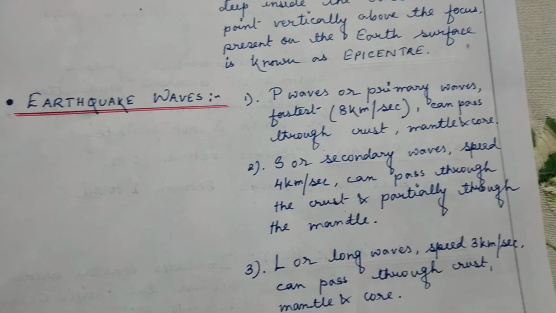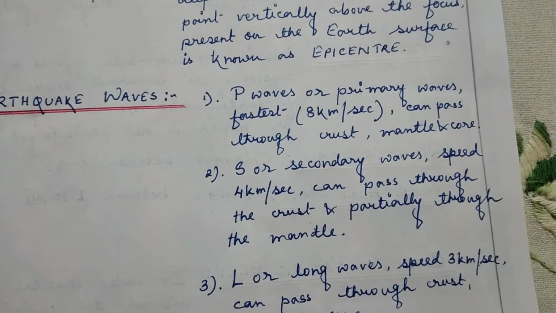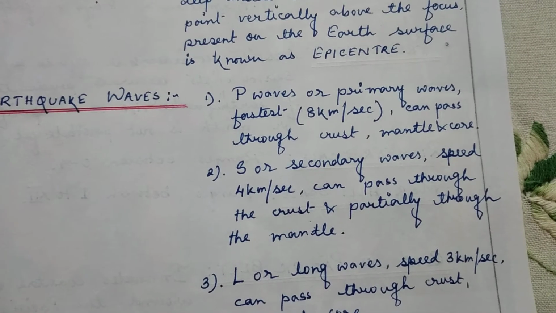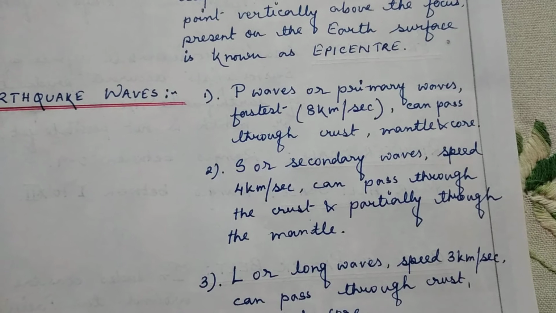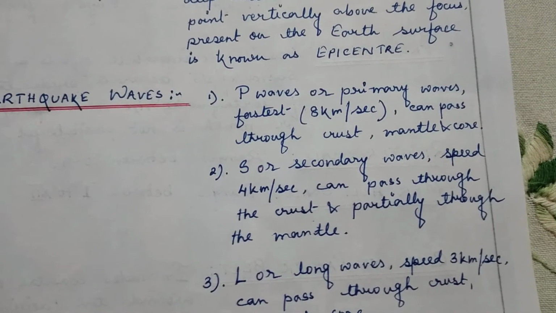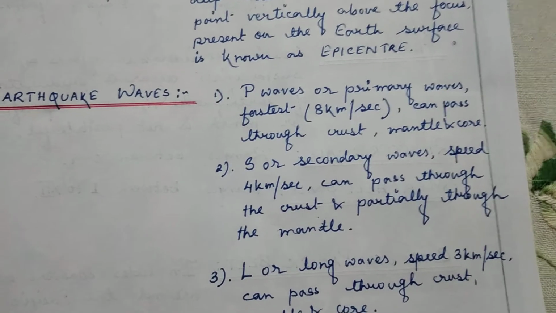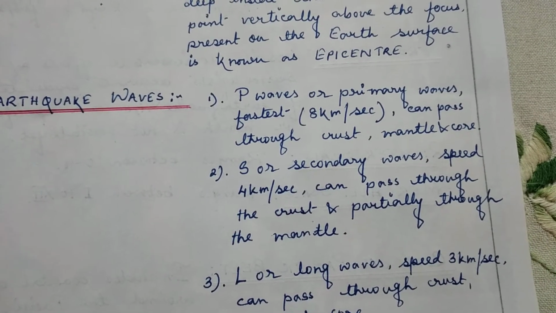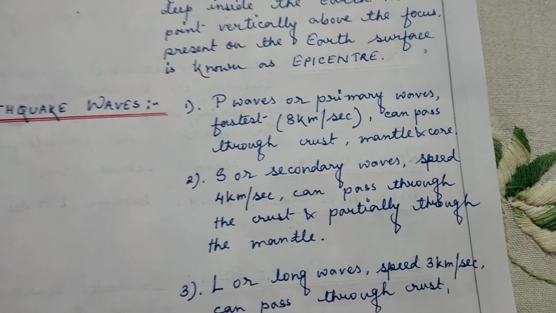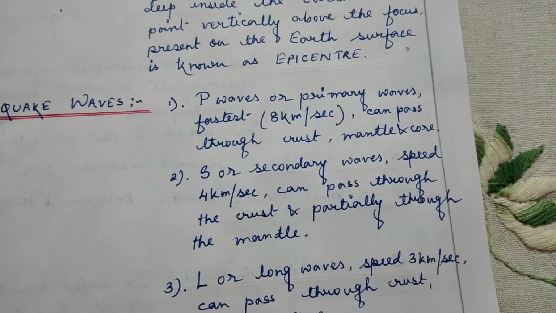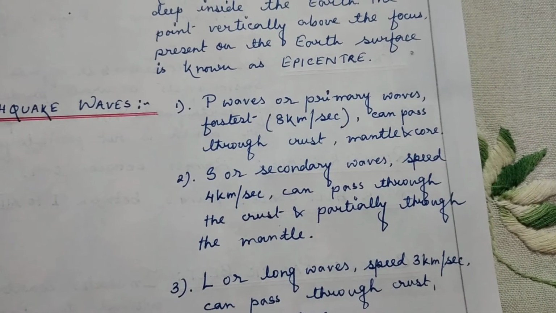The first one is known as P waves, or the primary waves. It is the fastest amongst all the three. It can travel at a speed of 8 km per second, so we can easily understand how fast it is, and it can pass through solid and liquid both. That is why this P wave can pass through the crust, the mantle and the core.